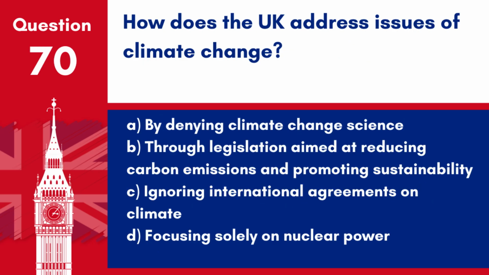Question 70. How does the UK address issues of climate change? A. By denying climate change science. B. Through legislation aimed at reducing carbon emissions and promoting sustainability. C. Ignoring international agreements on climate. D. Focusing solely on nuclear power.